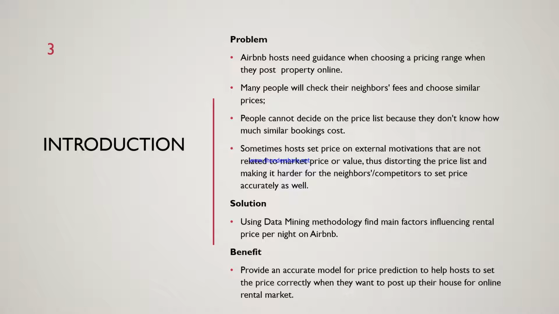Sometimes the host sets the price on external motivations not related to market price or value. For example, a host tries to raise the rental price to cover their mortgage rate. Therefore, it distorts the price list and makes it harder for neighbors and competitors to set a price accurately as well.